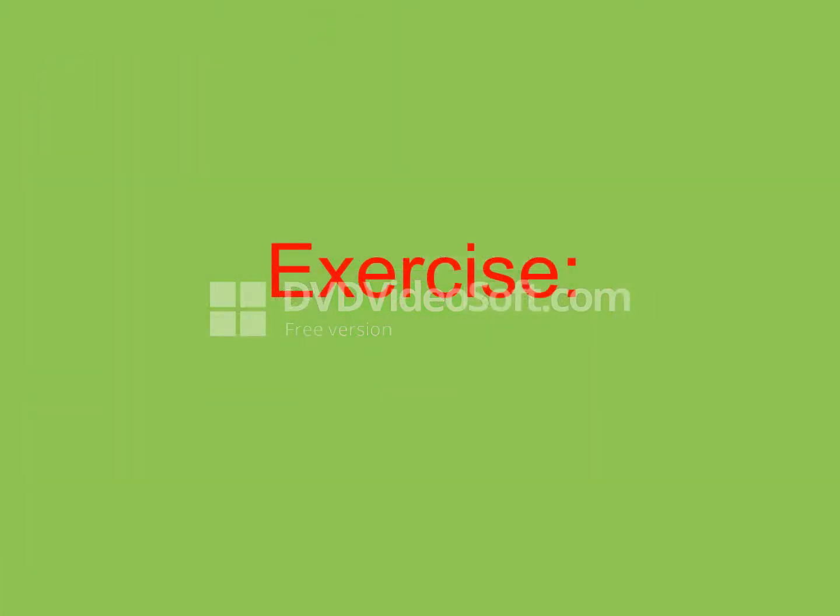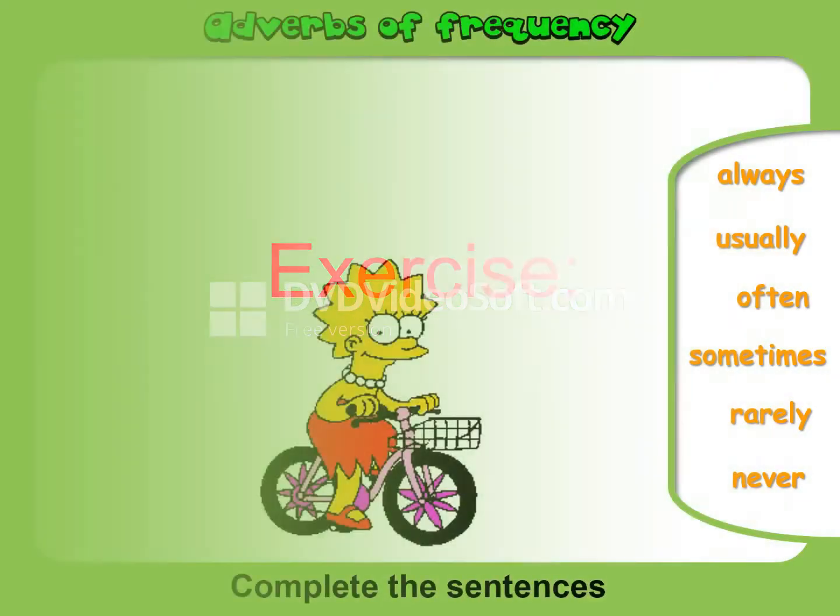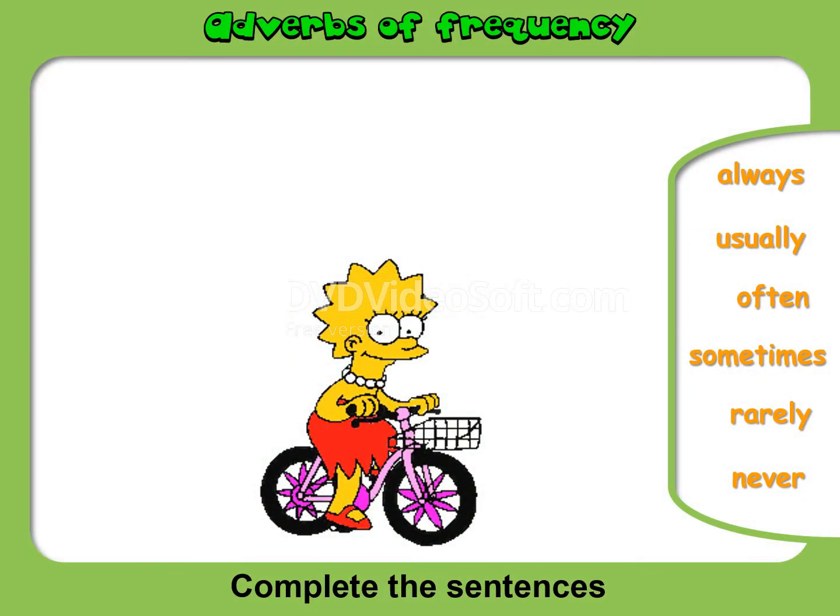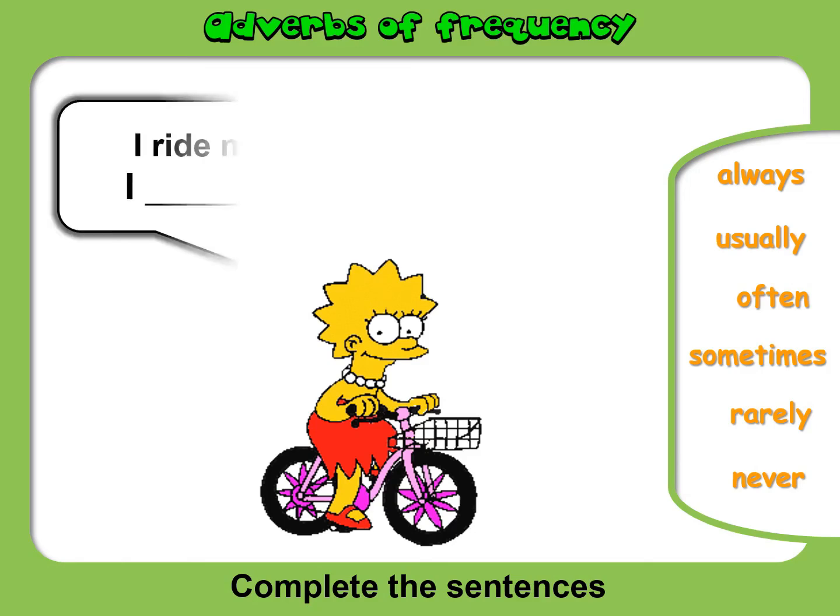Okay, now let's move to an exercise. As you know, here the question is to complete the sentences. I ride my bike twice a week, and twice means 2 times you do something during a week. So which adverb of frequency can we use here? Okay, yes, we can use I often ride my bike.